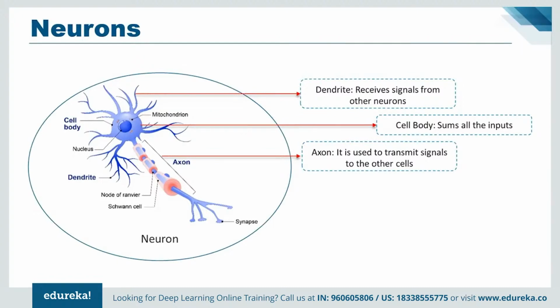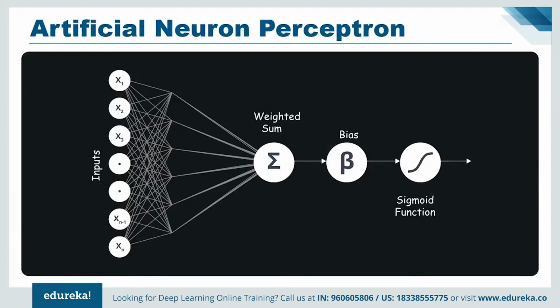Now the question arises, how does deep learning mimic the functionality of a brain? Well, deep learning uses the concept of artificial neurons that function in a similar manner as the biological neurons present in our brain. Therefore, we can say that deep learning is a subfield of machine learning concerned with algorithms inspired by the structure and function of the brain, called artificial neural networks.